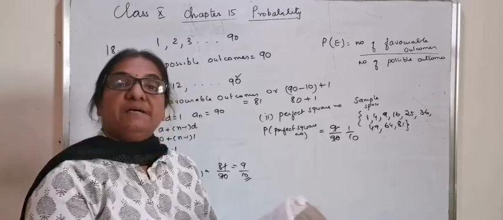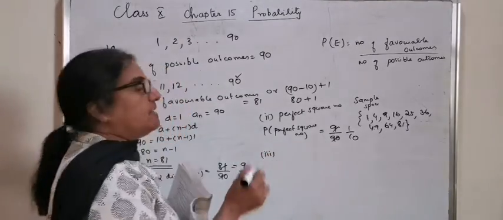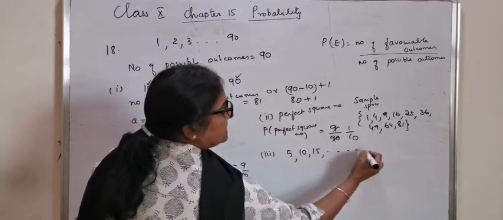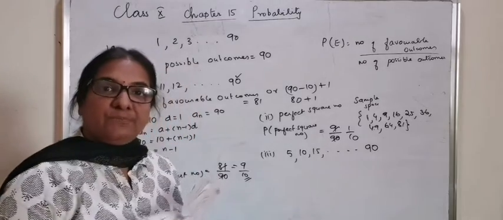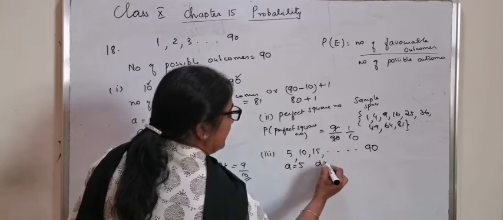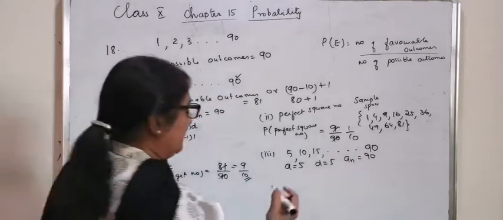Then a number divisible by 5. Numbers divisible by 5 in this set are 5, 10, 15, etc. up to 90. With arithmetic progression, you can take A as 5, B as 5 and AN as 90.